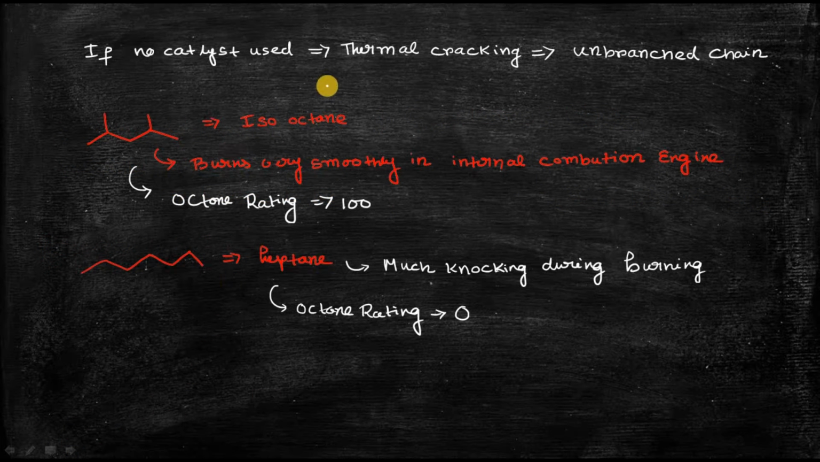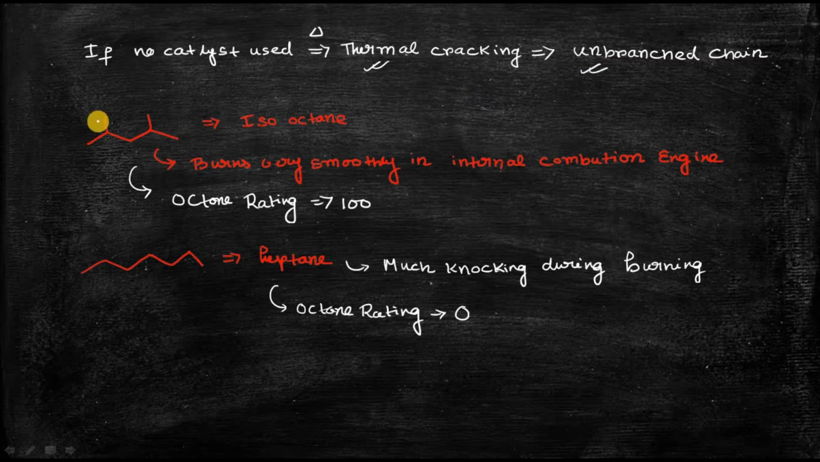Now, instead of using any catalyst, if we just heat the compound up to 600 or 700 degrees centigrade without applying any catalyst, the process is called thermal cracking. In that scenario you will not obtain any branched alkane; you will obtain unbranched alkane chains.